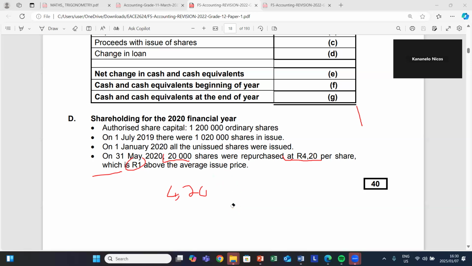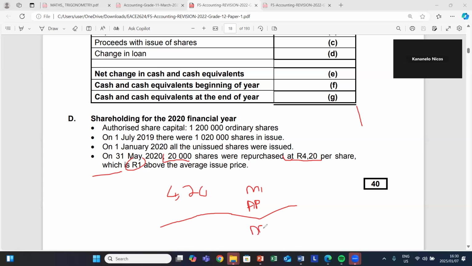Especially when it comes to repurchase, just write MP. MP is market price, and you use market price when you do cash flow. Average price, we'll write it as AP. And then when we say market price minus average price, we get our difference.